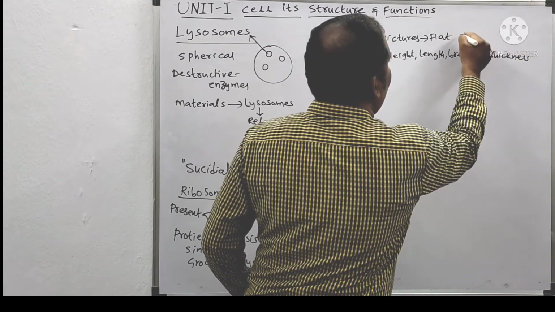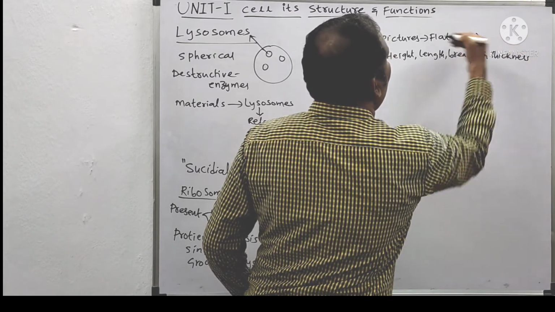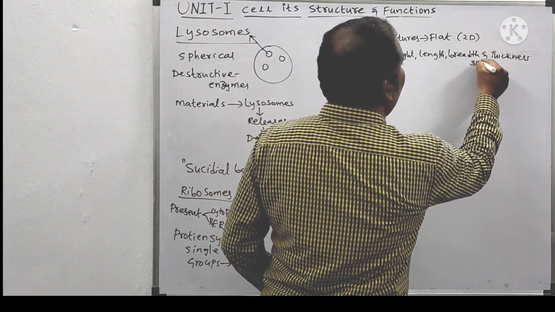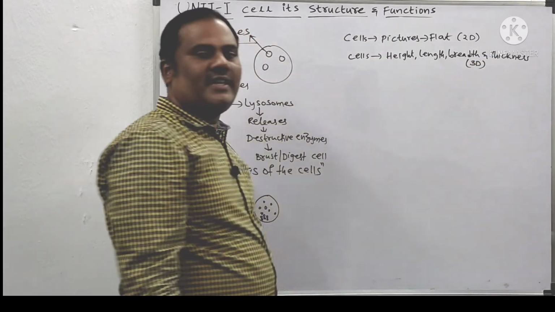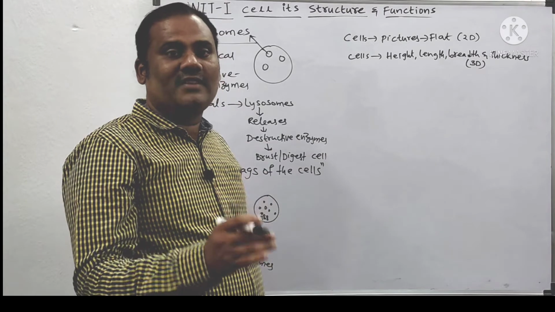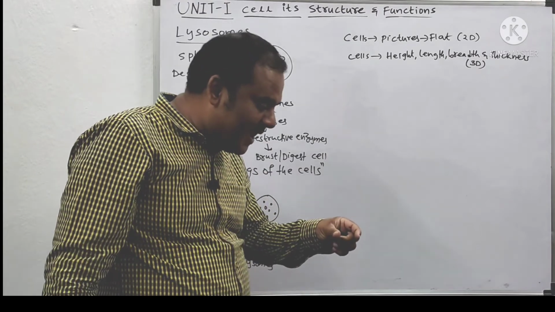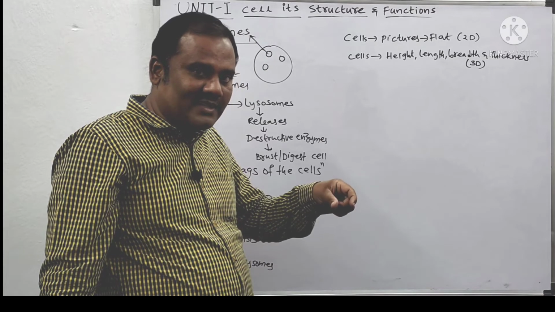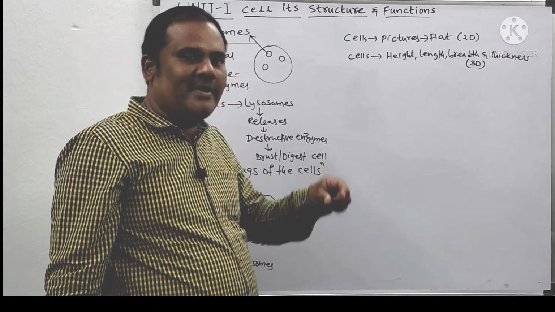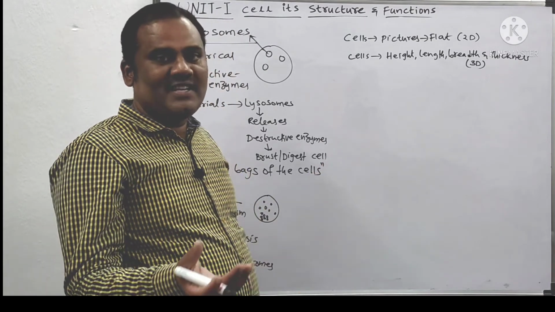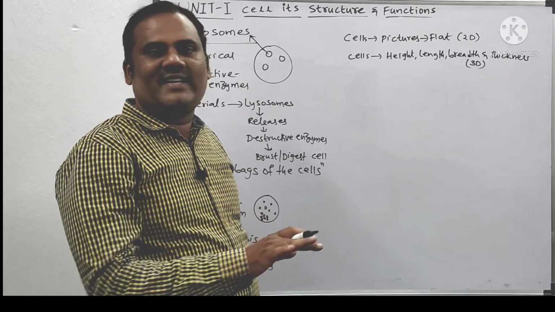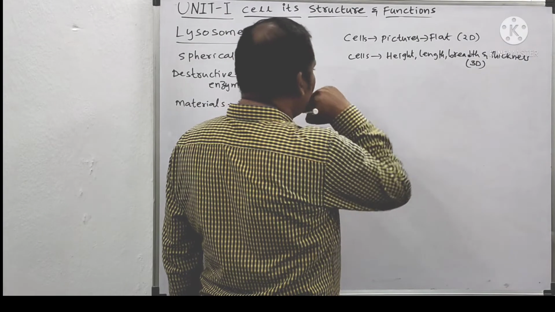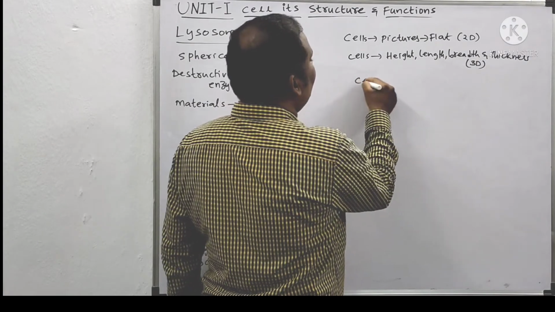So it looks flat in 2D pictures, but when you see 3D pictures, you can see the length, breadth as well as thickness. While seeing under the microscope, if you change the focus of the lens in high power, you can see the thickness also. That means thickness is present, so automatically we can say they are not flat at all.